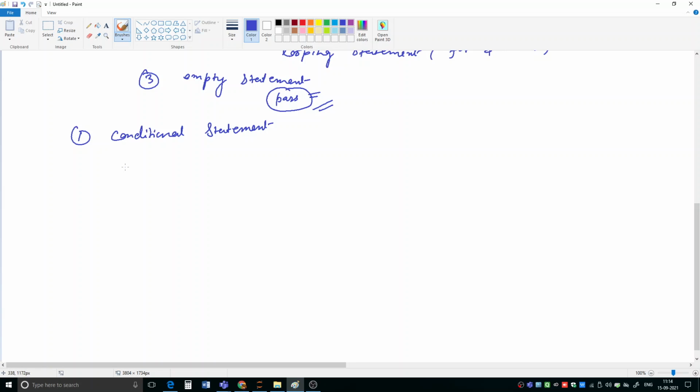Statement. So conditional statement in Python is represented or implemented in the form of if statement. Let us see, for example, suppose you are writing code like this, you are coming this way, and at this point suppose two possibilities are there, two options are there. One is this one and another one is this one.